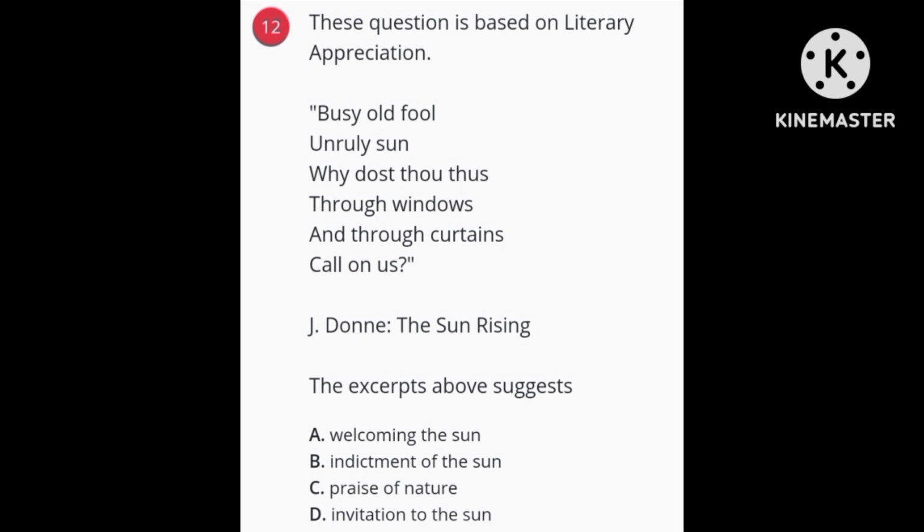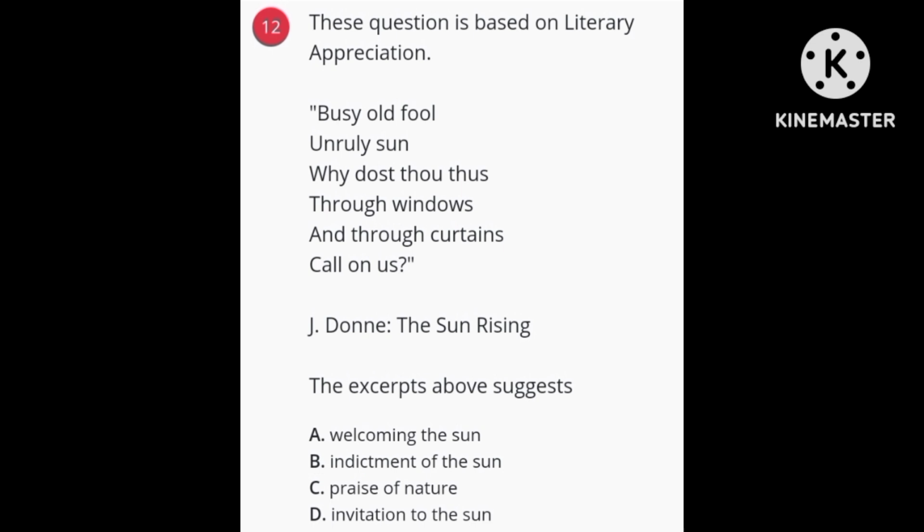Look at the tone, look at the mood of the work. Kind of words John Donne used. He said, busy old fool, unruly sun. These are the two words, old fool and unruly sun, which means he's not happy. Why dost thou call us through windows and through curtains? Are you disturbing us? Why are you disturbing me? Windows and curtains call on us.